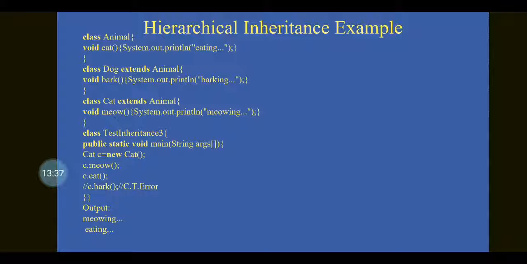So if you want to call the method bark(), then it is advisable to create the object for the Dog class. With the help of the Dog class object, it is possible to call the methods bark() and eat(). So when you execute this program, you will get the output like meowing and eating respectively.